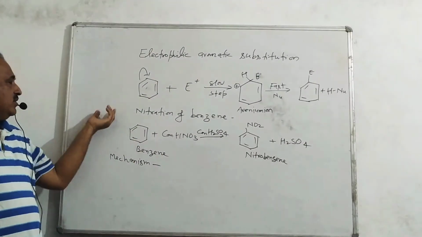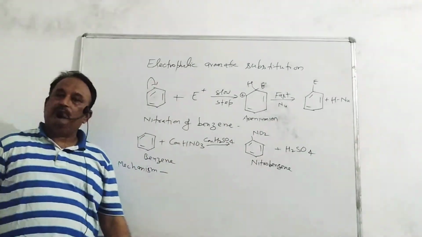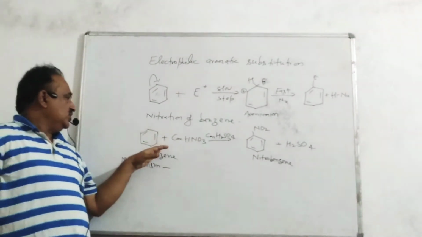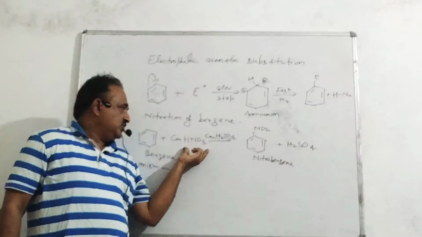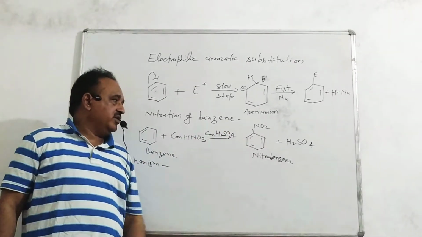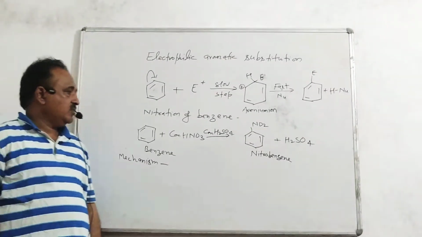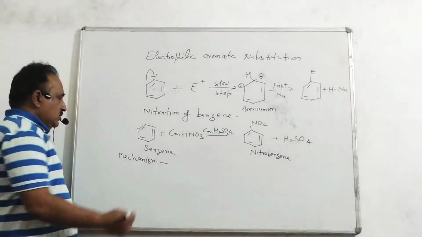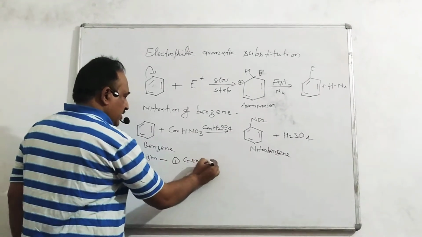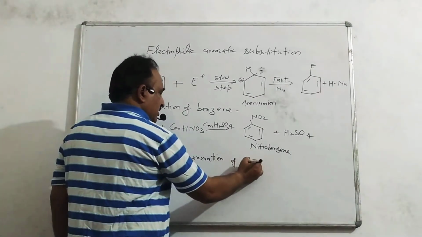Generally, for example, we are taking nitration of benzene. In nitration of benzene, benzene is treated with concentrated nitric acid in presence of concentrated sulfuric acid. Nitrobenzene is formed. Mechanism. First step, generation of electrophile.